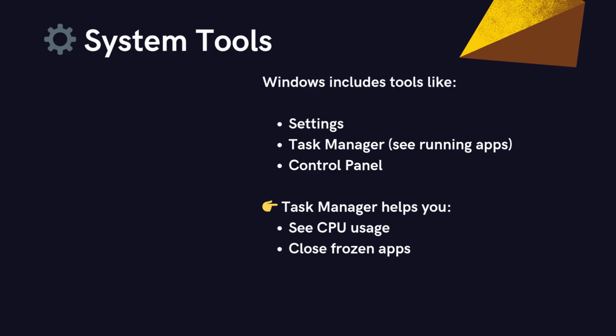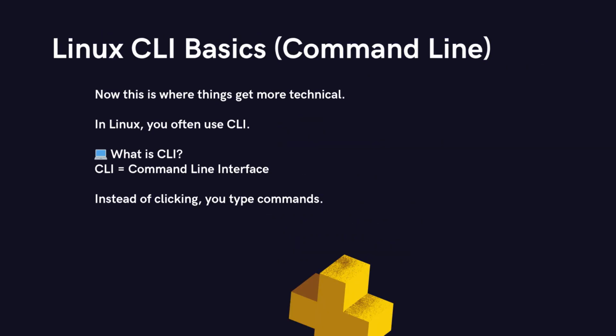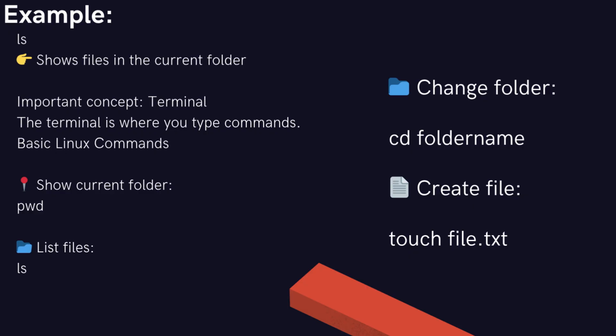But there's another way to interact with a computer, and that's by typing commands. This is very common in Linux systems. In Linux, you often use something called the CLI, which stands for Command Line Interface. Instead of clicking, you type commands to tell the computer what to do. For example, if you type ls, it will show you the files in your current folder. If you type pwd, it tells you where you are in the system. And if you type cd, followed by a folder name, it moves you into that folder.